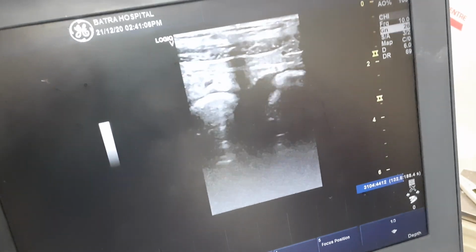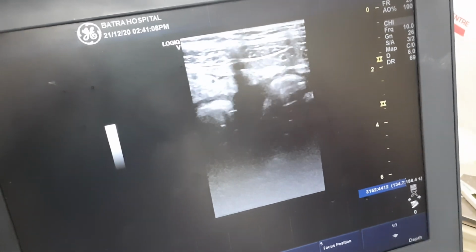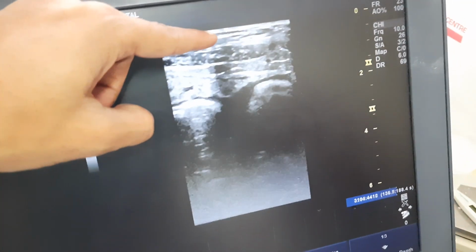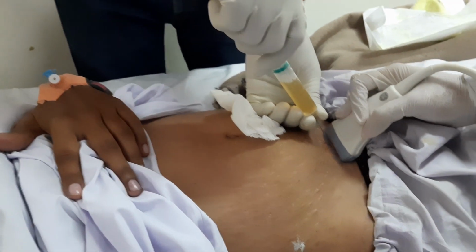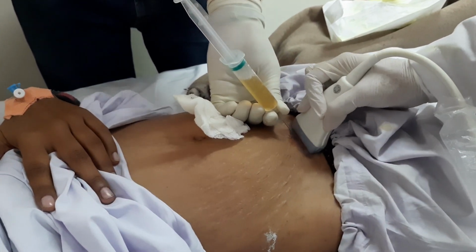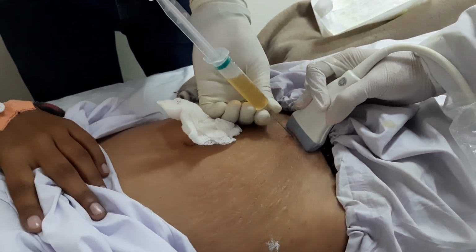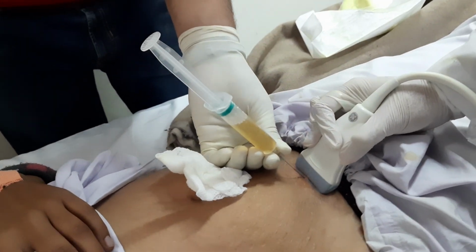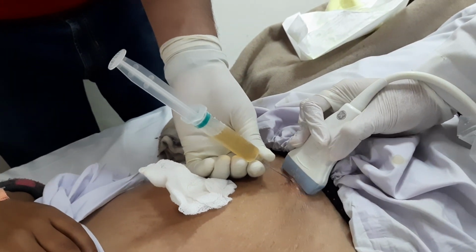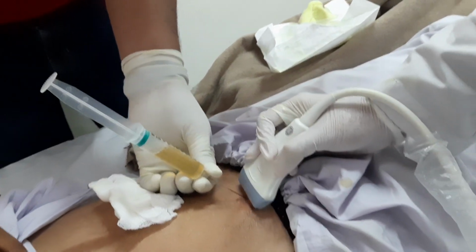So we are now using the lumbar puncture needle, and as you can see, this is the path of needle and this is the pocket of ascitic fluid, and as you can see, the tapping is being done nicely. The radiologist is guiding the probe. This is the ascitic tapping, ultrasound guided.